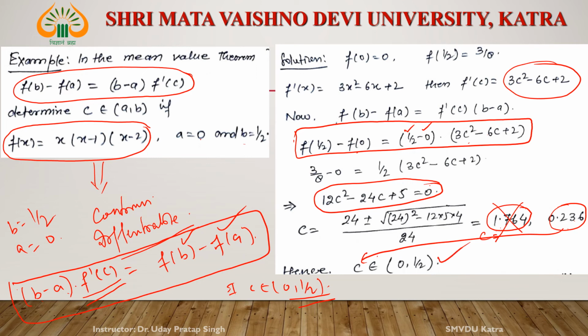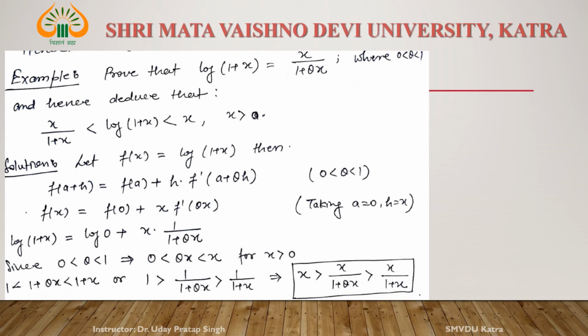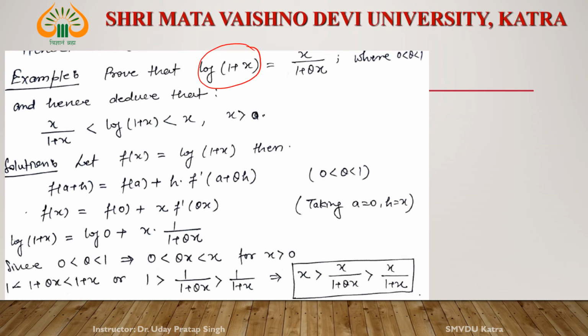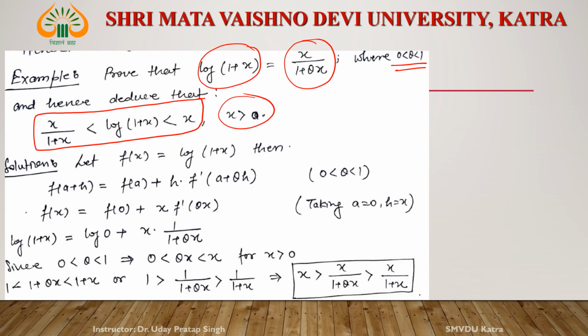Okay, now come to the second example. If log(1 + x) is equal to x divided by (1 + theta x), where theta satisfies the condition 0 is less than theta is less than 1, then deduce this result, where x is greater than 0. Okay, all conditions are given. First the function is this, theta lies between this, deduce this if x is greater than 0.